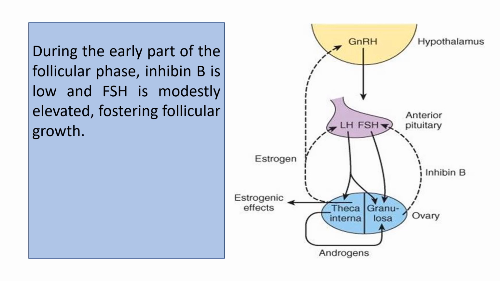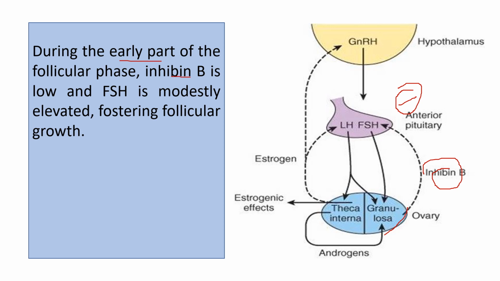Now, at the early part of the follicular phase, there will be release of another hormone. This other hormone is inhibin B from the granulosa cell. The main function of inhibin B is to inhibit the FSH from the anterior pituitary. But during the early part, the inhibin B level is low.